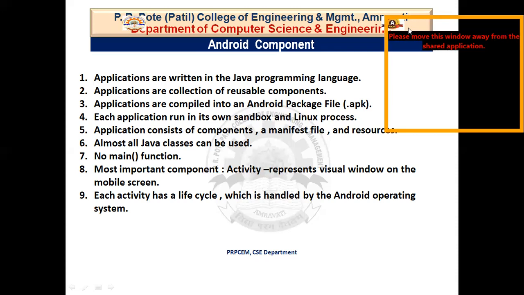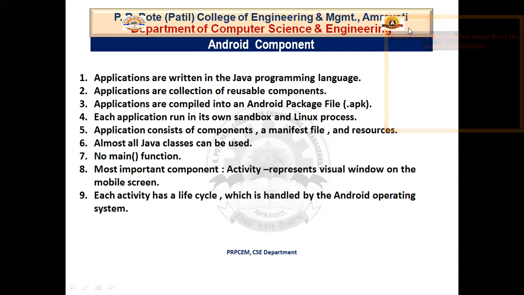Each activity has a life cycle which is handled by the Android operating system. Life cycle means where the activity starts, where it ends, and how it is handled by the operating system itself. So this is all about the Android components. We have seen almost 9 Android components.